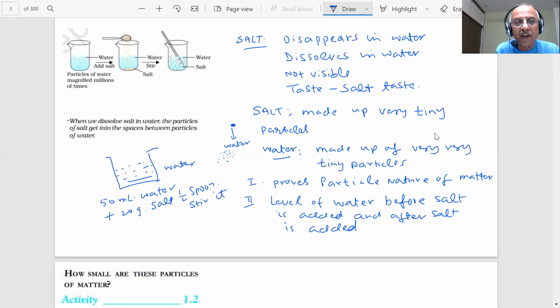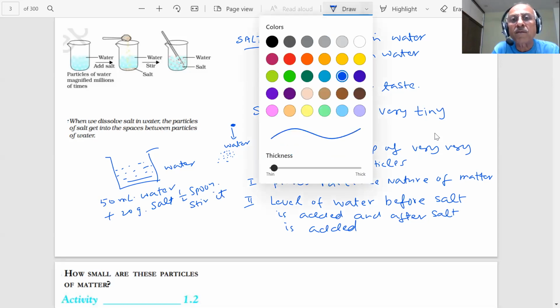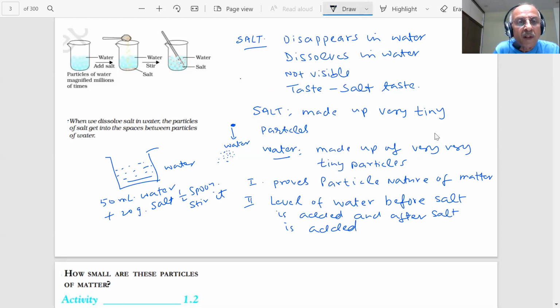What I observe, student, if I mark the level, this was a level, student. I will find there is no change in the level of the water.